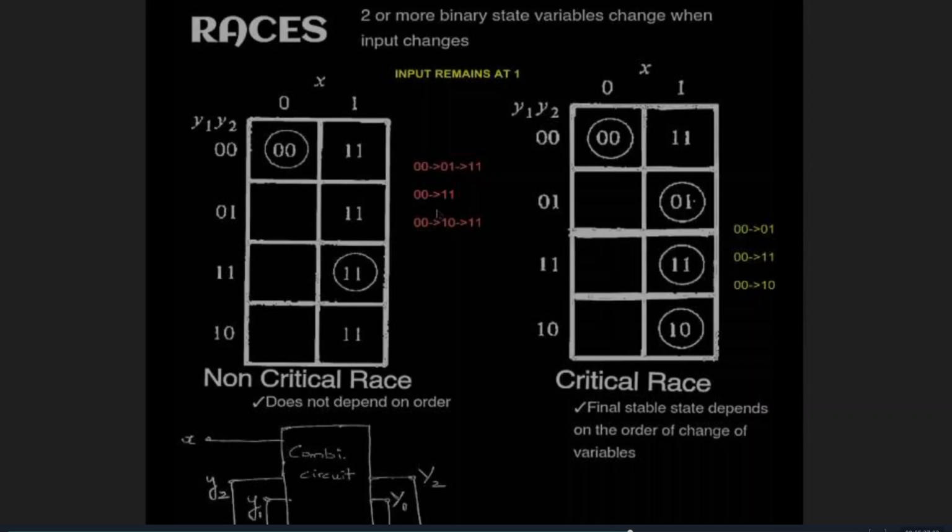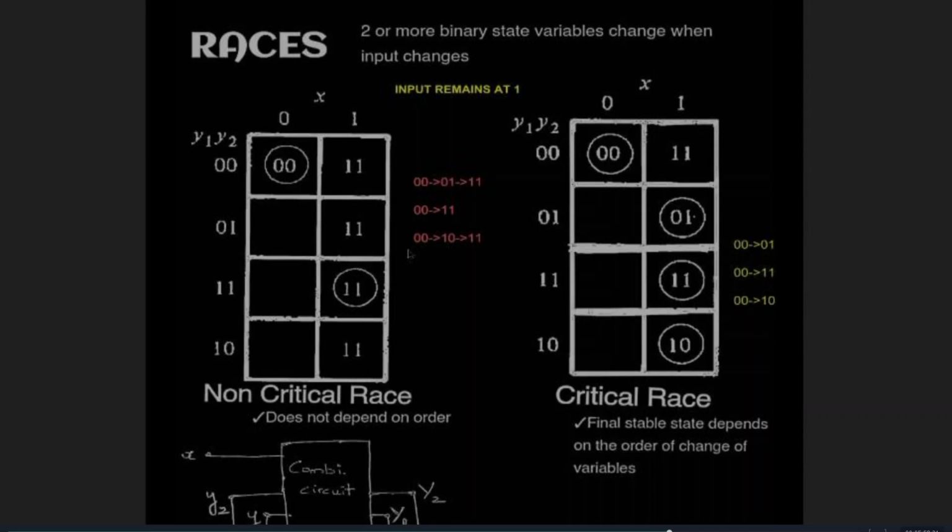If it's 1 1, the next state will be 1 1. And if it's 1 0, the next state will be 1 1. We can see that for the current state 1 1, it is a stable state. Therefore, irrespective of the order in which the variables change, the circuit ultimately attains a stable state. Therefore, it is a non-critical race.